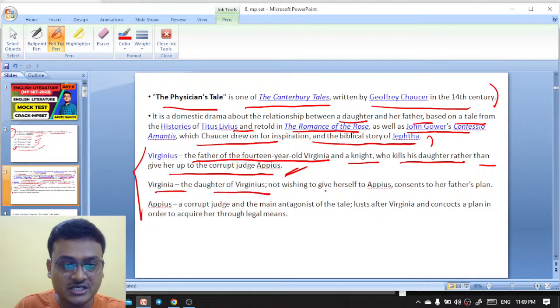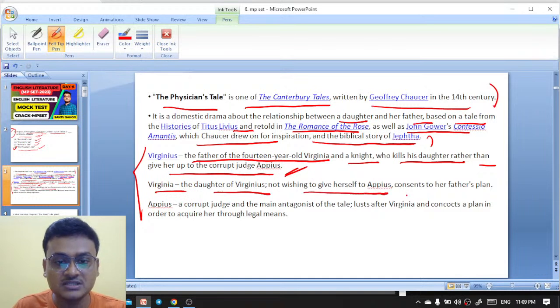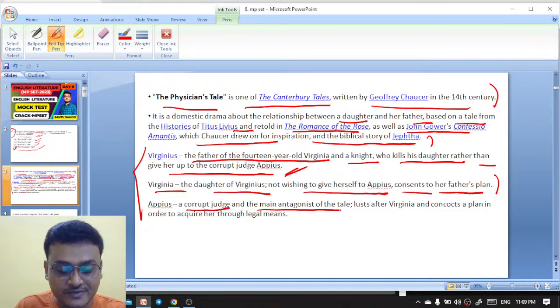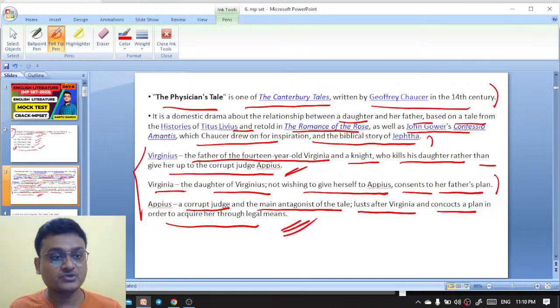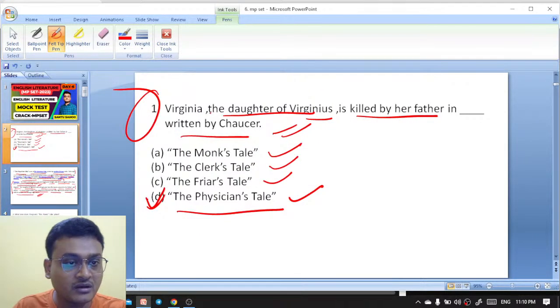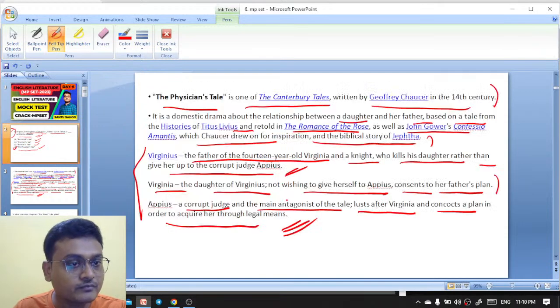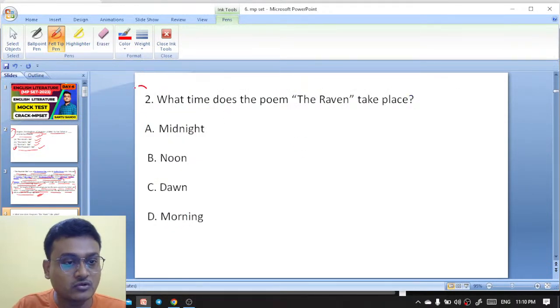Virginia, not wishing to give herself to Appius, consents to her father's plan. And Appius, the corrupt judge, the main antagonist of the tale, lusts after Virginia and concocts a plan in order to acquire her through legal means. So this is the Physician's Tale, where Virginia, the daughter of Virginius, is killed by her father. And here is question number 2.